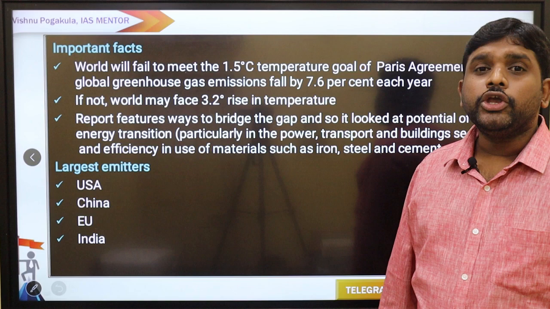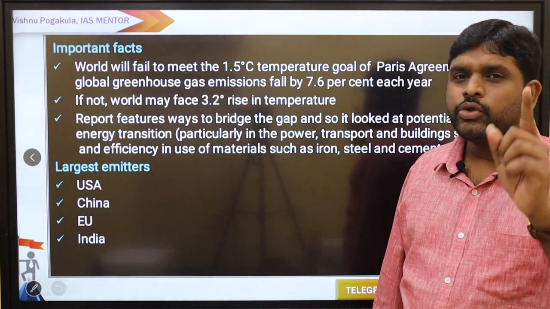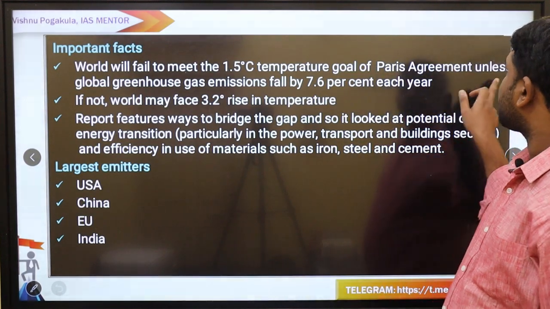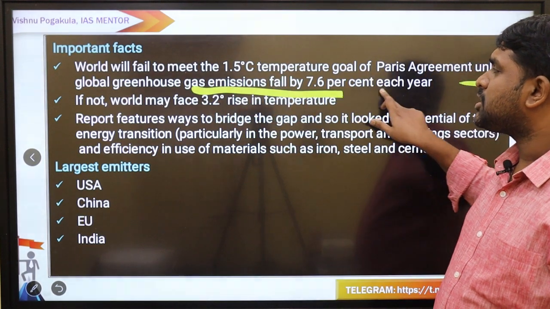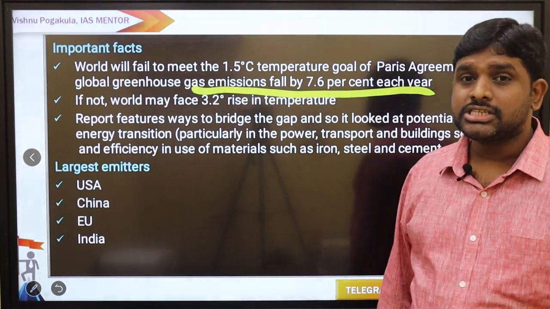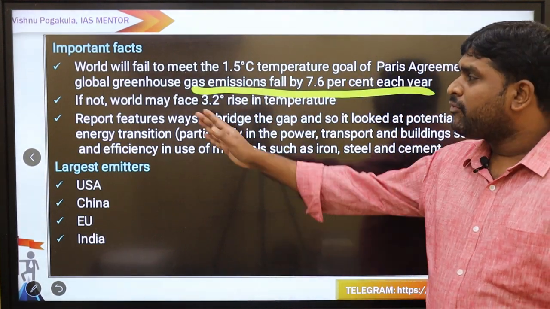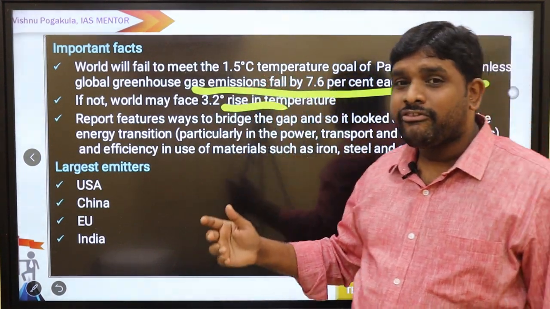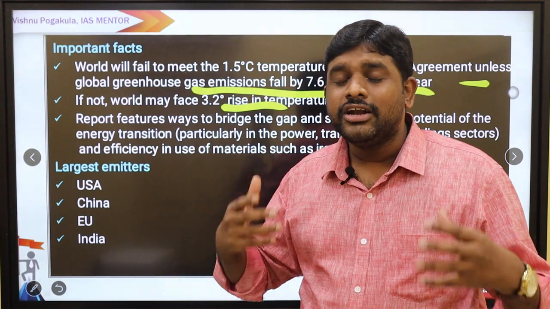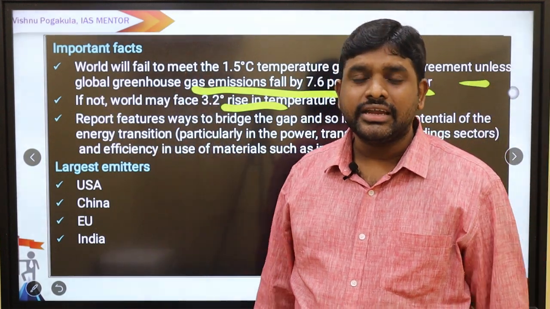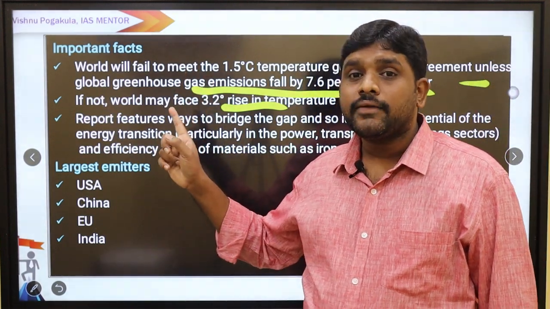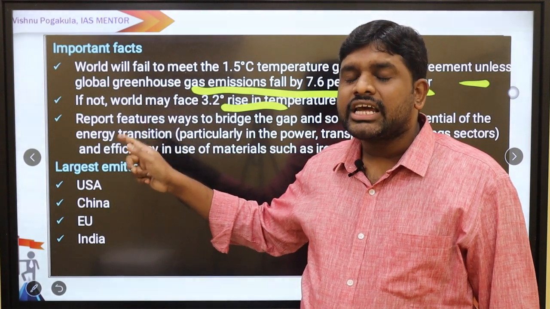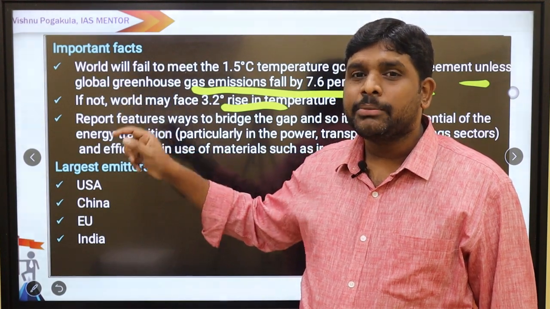This is the UN Emissions Gap Report, which is released by the United Nations Environment Program. Unless global greenhouse gas emissions fall by 7.6% every year, the world may face a 3.2 degrees rise in temperature. See, 1.5 is the target, but if we do not control it, it is going to increase by 3.2 degrees centigrade. Statements are important. Which of the following statements is correct with respect to the UN Emissions Gap Report?